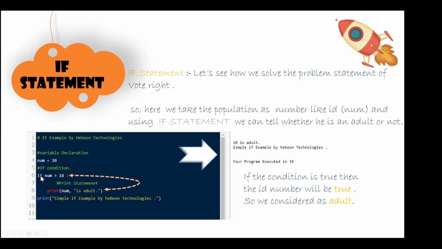Though it looks like after the if condition we are writing one print statement as an adult, and the other print statement is a standard print statement. But what you need to notice here, this if condition has nothing to do with this particular print statement, because this is at the same parent level.